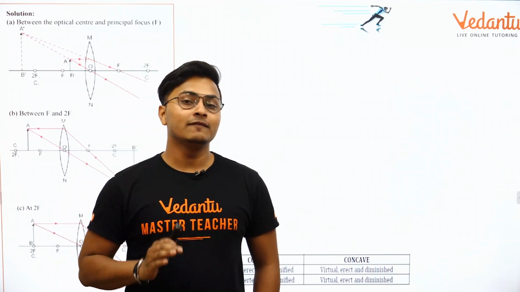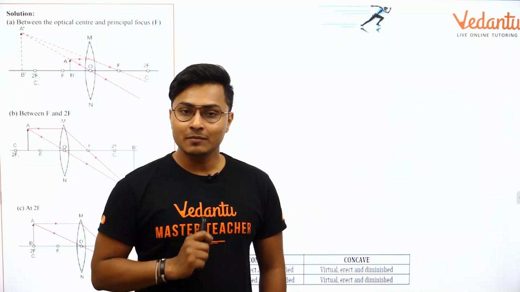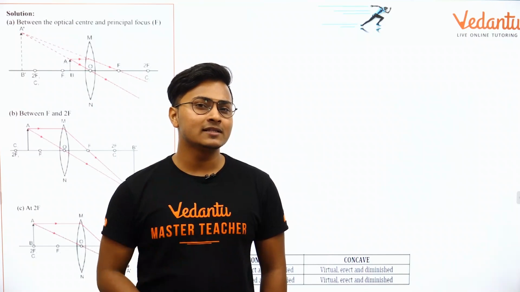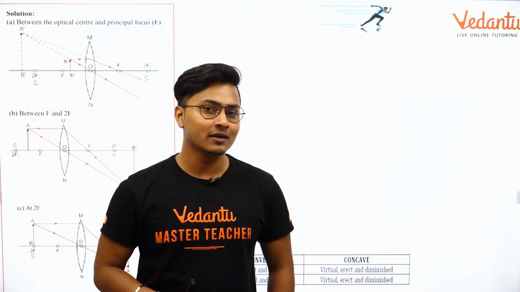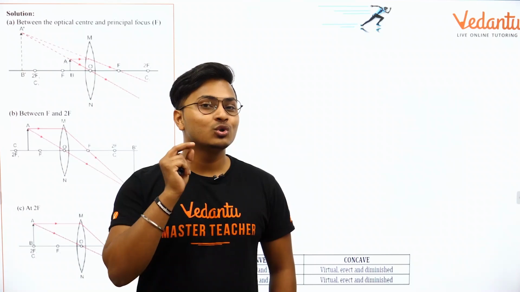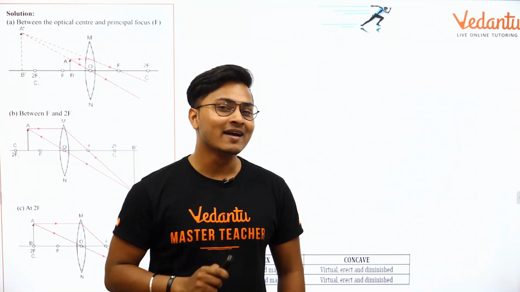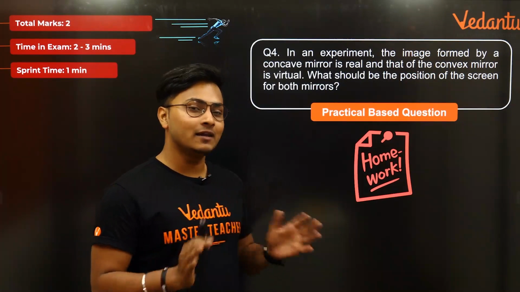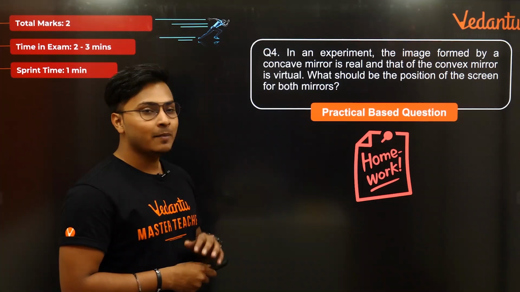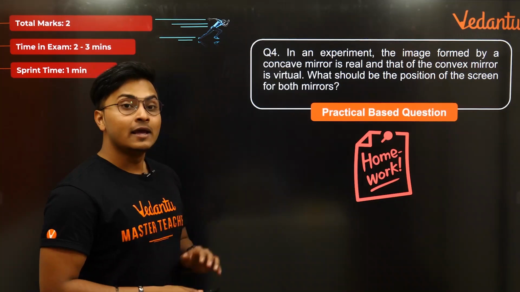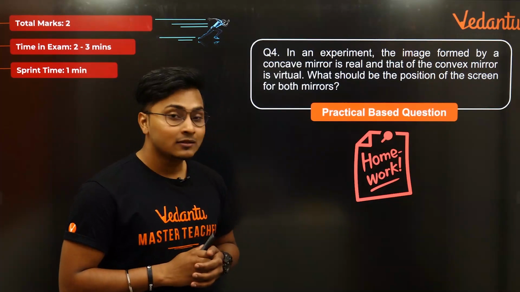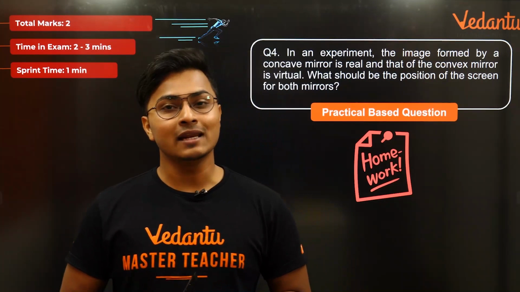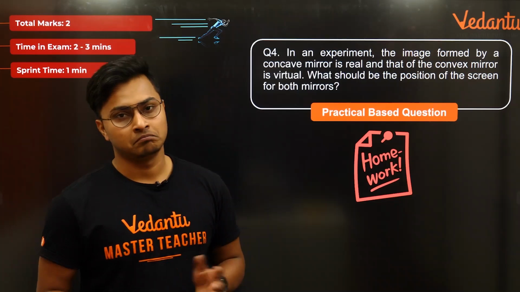Now in total, for the light chapter we have covered 5 marks, and for the human eye chapter we have covered 5 marks again. Now you must be thinking, sir, 7 marks of questions were supposed to come from light. Yes, they have, and the remaining 2 marks are going to be your homework. It's a very simple practical based question. If you read it very carefully, it states that in an experiment, the image formed by a concave mirror is real and that of the convex mirror is virtual. What should be the position of the screen for both mirrors?